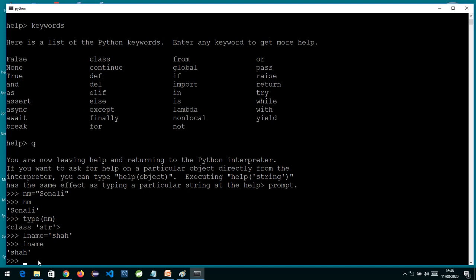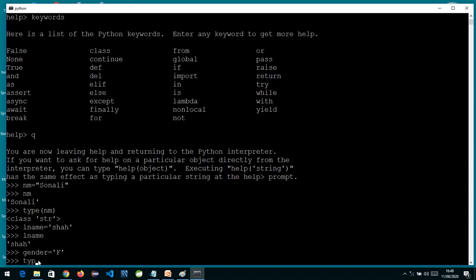Here we don't have any type called char. Those who are from a C++ or Java background, we normally use single quotes to specify a character, but in Python we don't have a separate char data type. So suppose I write gender is equal to F in single quotes. What would be the type of gender?